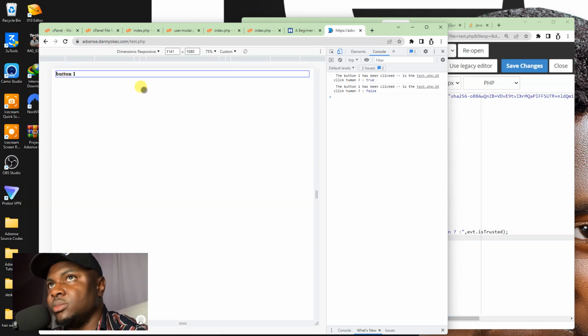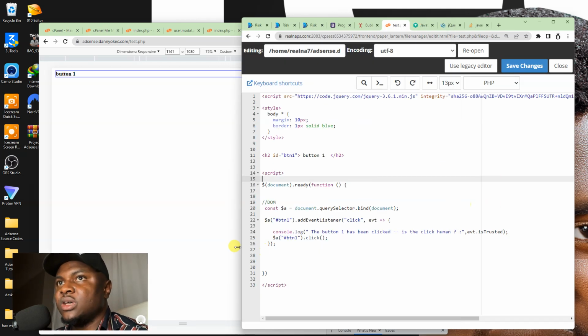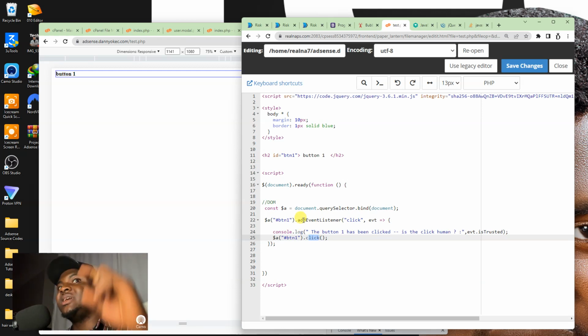Now you're going to see something. Button one has been clicked. Is the click human? True, because I used the mouse, right? And the second one says false, because after it said true, the second one kicked off, which is this one. But remember, that one is not human, so normally that one doesn't have the power to click again by itself.